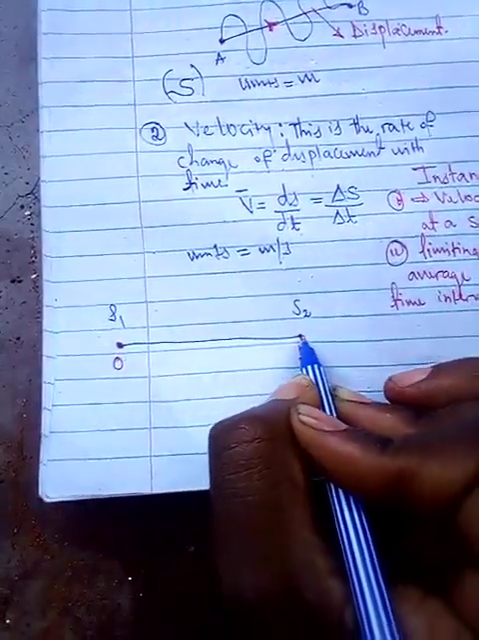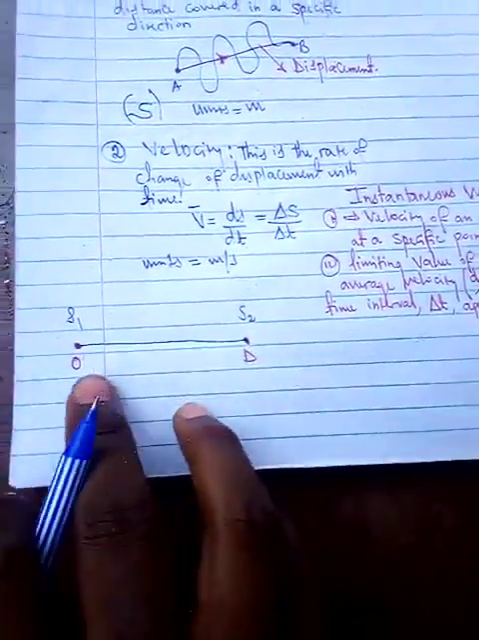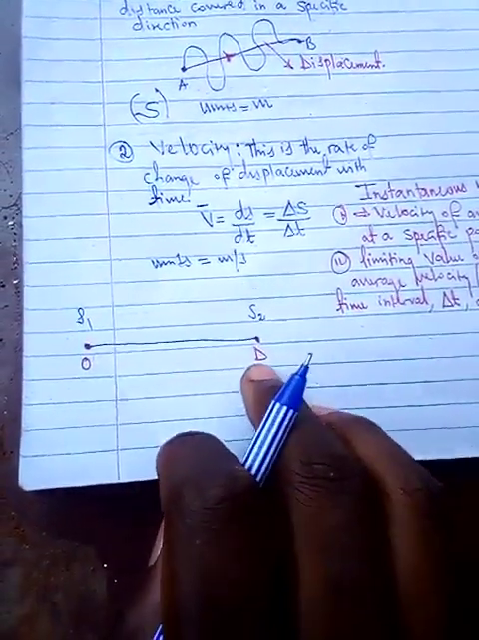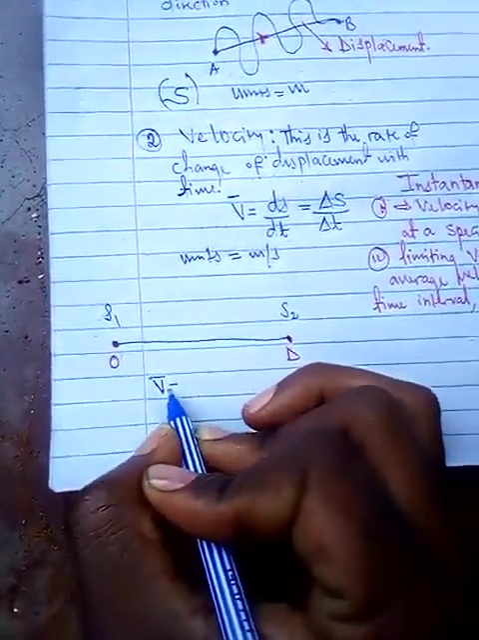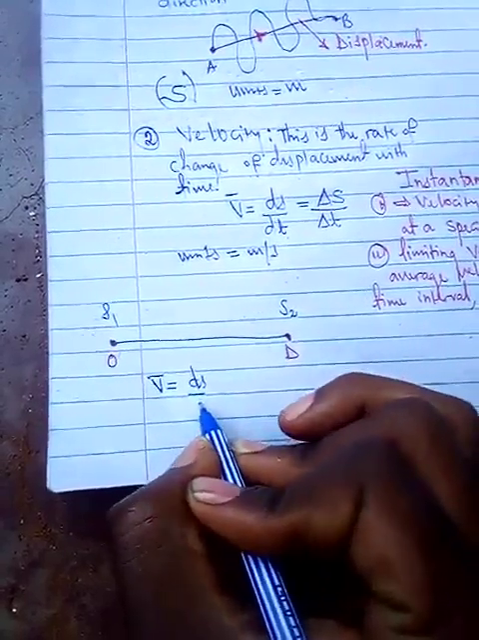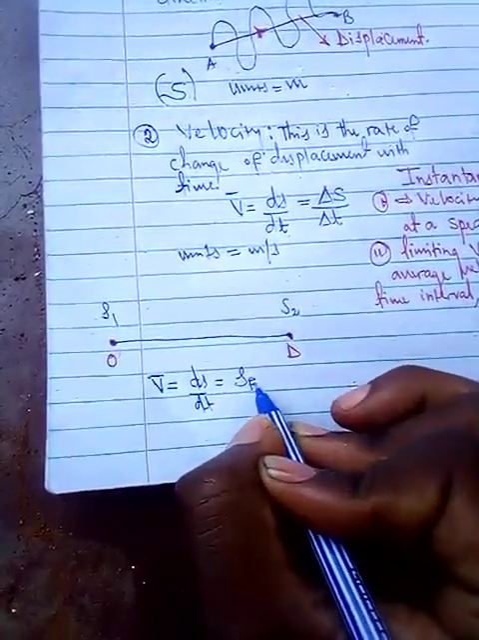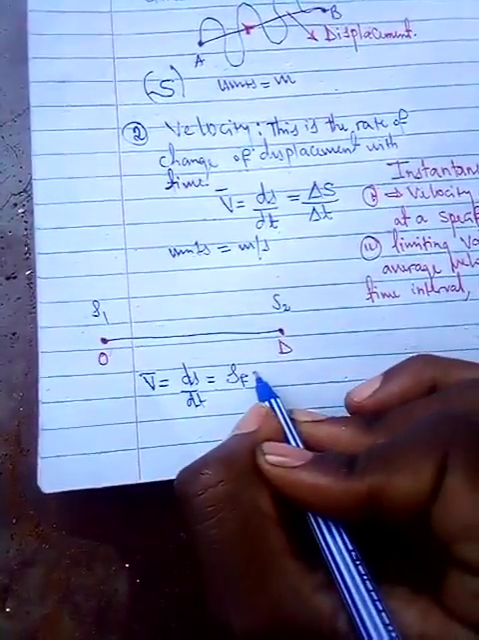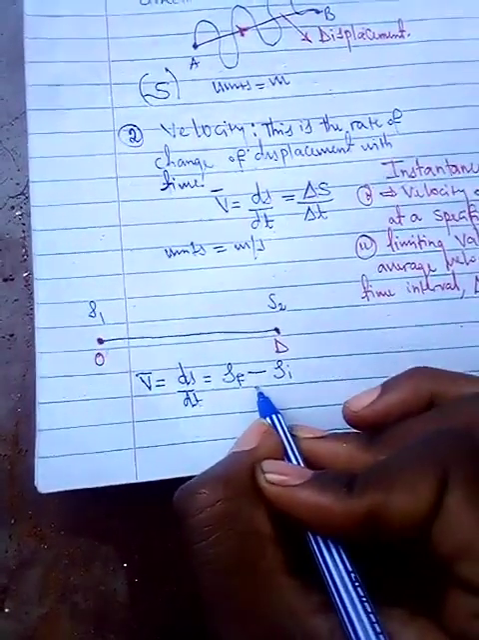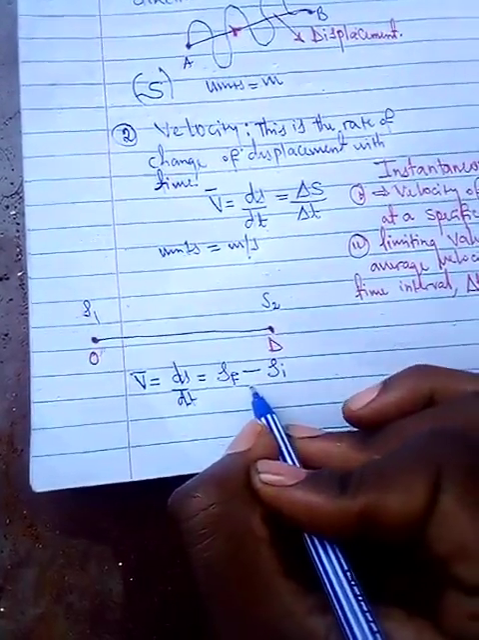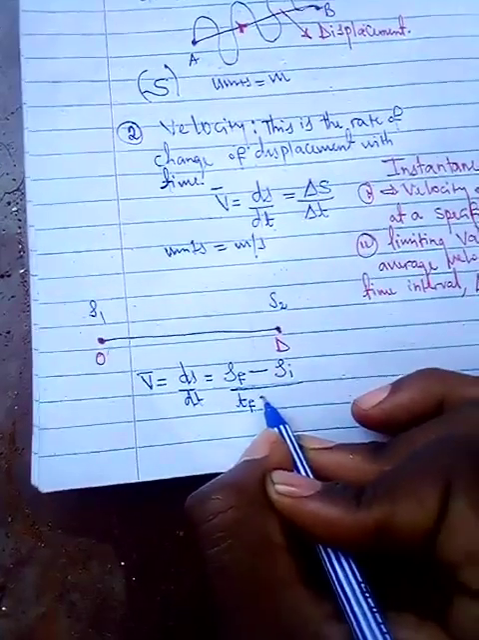When we're talking about average velocity, it only focuses on the initial and final positions. That's the whole reason why this formula for average velocity can be extended to S final, displacement final or position final, minus displacement initial or position initial, over time final minus time initial.